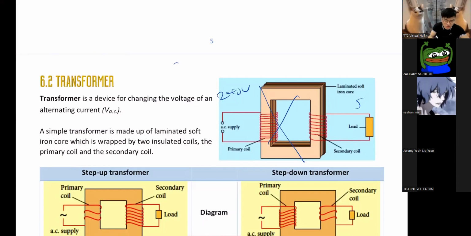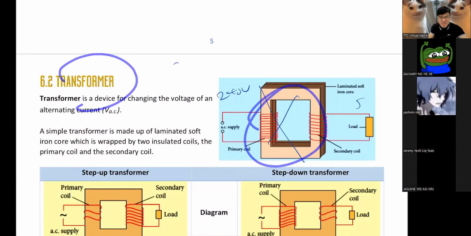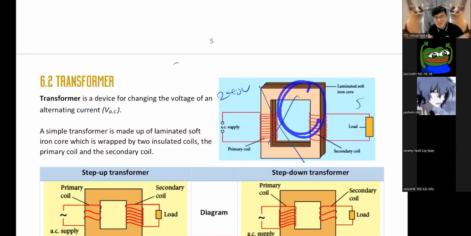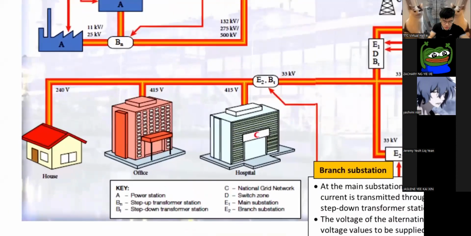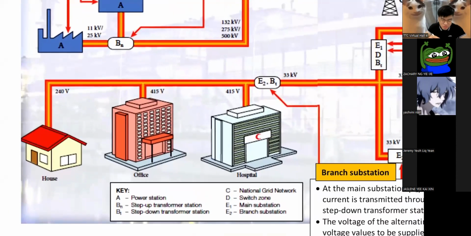Anyway, so a transformer is this thing. You actually have this thing inside your charger. Do you know that? Why do I say so? Because in Malaysia, the electricity going to your house, TNB will give you 240 volt. But here's the thing, your phone only needs 5. If you put 240 straight into your phone, it will freaking explode.